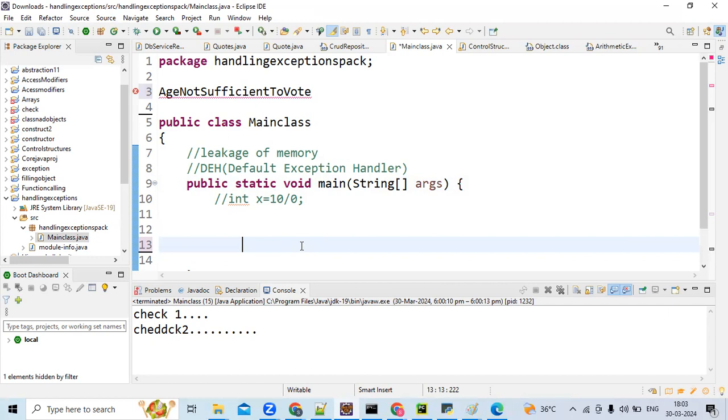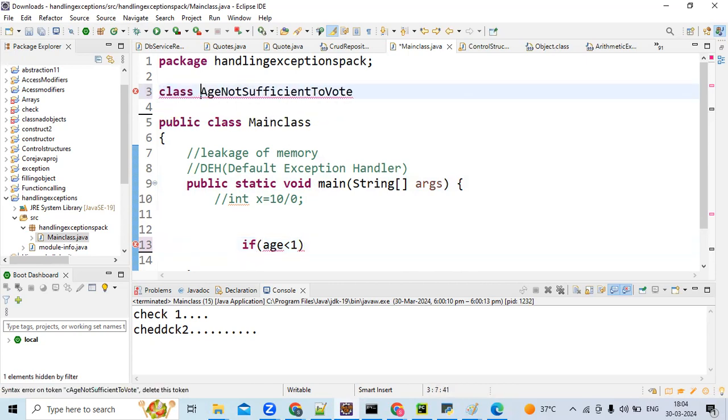Using the throw keyword? That is fine, you can throw by using the throw keyword. But how to create that custom exception? If age less than 18, like that. That is okay, but first we need to create a class, then an object. Class, correct. First you need to create a class, exactly.